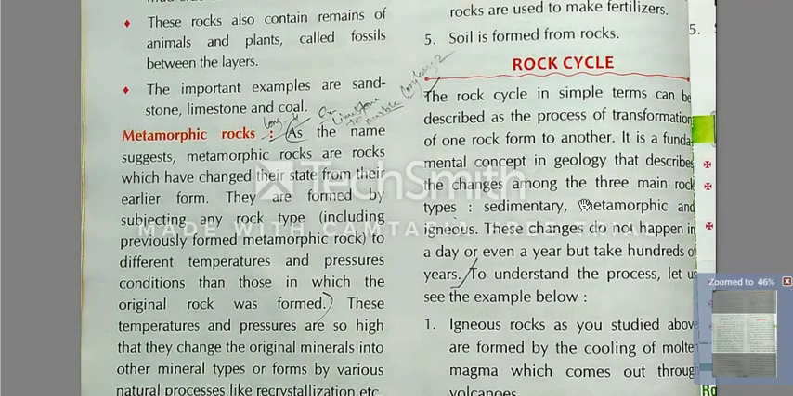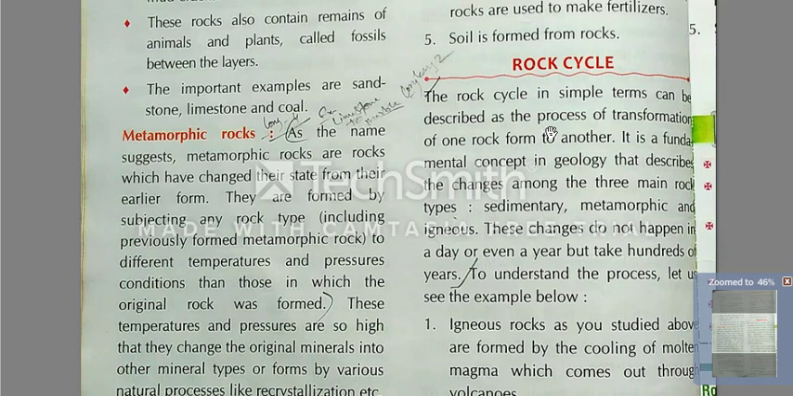Soil is formed from rocks, meaning through the rocks soil is formed. We have to understand it. It's a good point that soil and clay are formed from rocks. Clear? It's a good point.